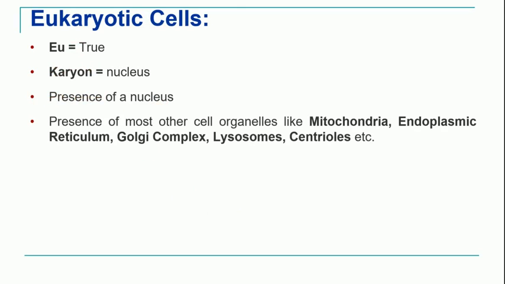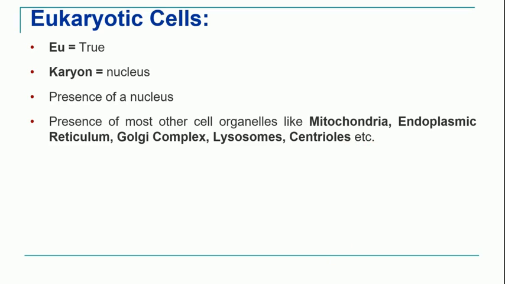Along with a nucleus, eukaryotic cell have all other membrane bound cell organelles. So these include mitochondria, endoplasmic reticulum, Golgi complex, lysosome, centriole, even plastids like chloroplast, leucoplast, and so on.